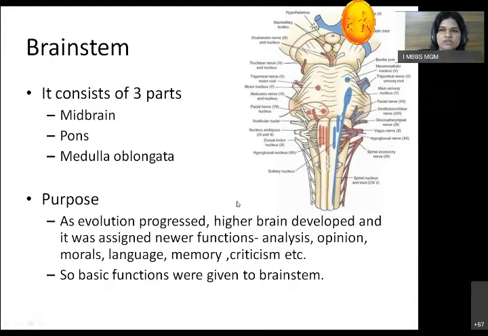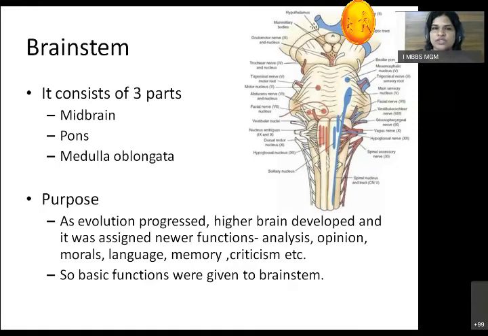Okay, so what is the purpose of this brainstem? First, as we know the structure, you have to understand its function so that you will understand its further structure. As evolution progressed, the brainstem functions were the basic functions essential for life. And as evolution progressed, the higher functions like criticism, memory, language, analysis, and learning new things went to the cerebrum. So basic essential functions were restricted to the brainstem.